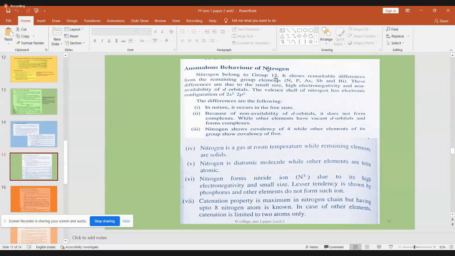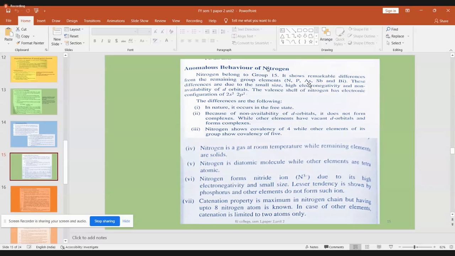See, nitrogen is in group 15, and the elements which are below it are phosphorus, arsenic, antimony, bismuth. These are the elements which are below it. From that you can say nitrogen has small size, nitrogen is a non-metal, whereas bismuth is a metal. At the bottom of the group, bismuth is 100% metal. And of course, phosphorus is non-metal in nature.